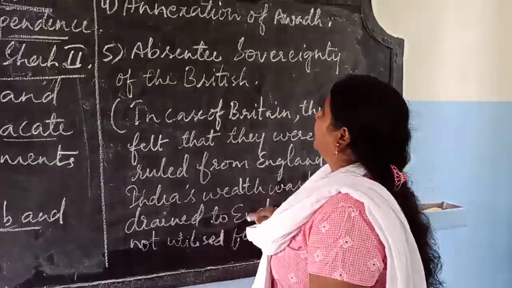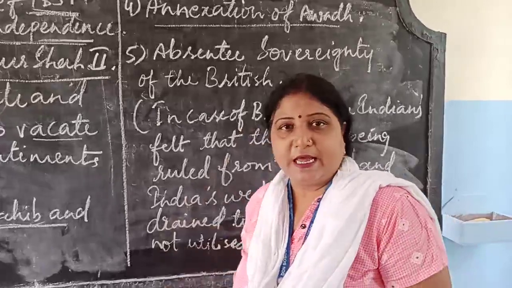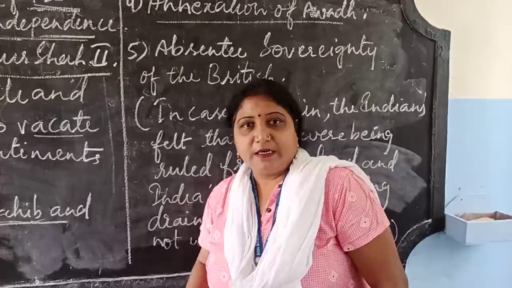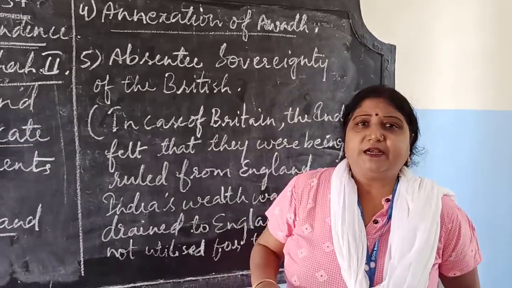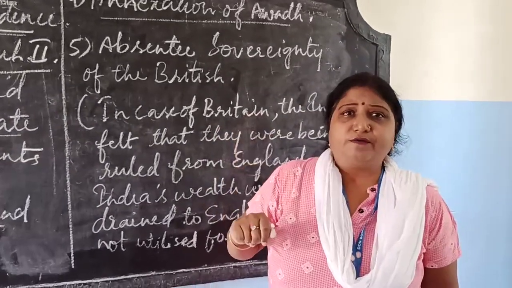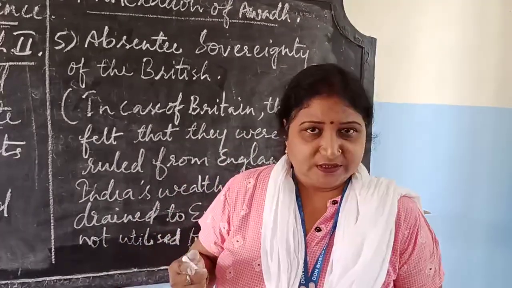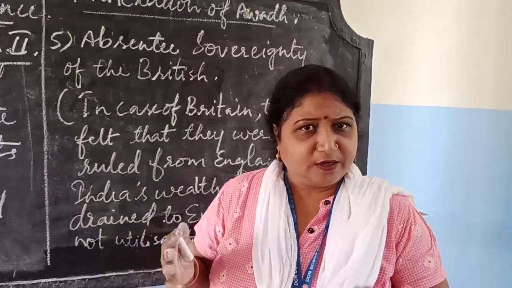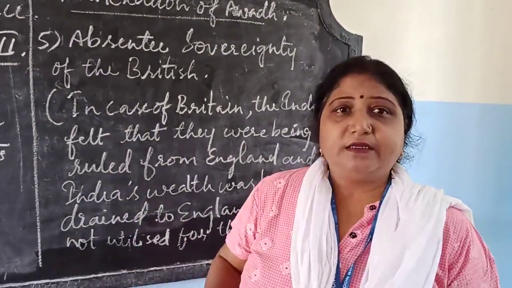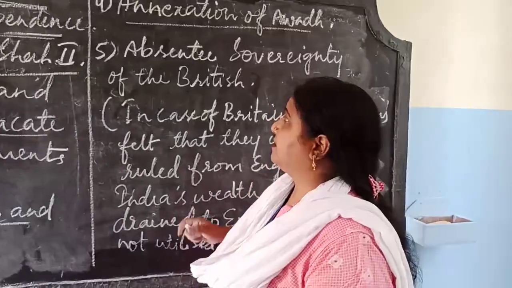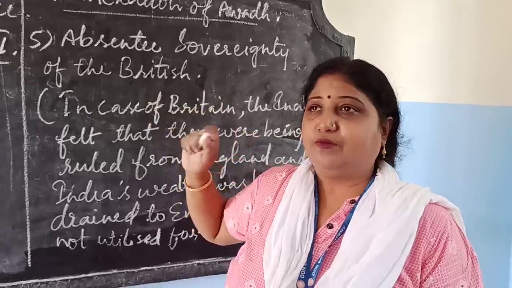The next you have annexation of Awadh. Awadh was annexed. Okay, but here you see so many territories were annexed, but what was the speciality of annexation of Awadh? Awadh was annexed under the pretext of misgovernance. हो रहा था नहीं हो रहा था, that was not okay. Under the pretext, you remember this line, under the pretext of misgovernance. Why Awadh was annexed? Under the pretext of misgovernance.